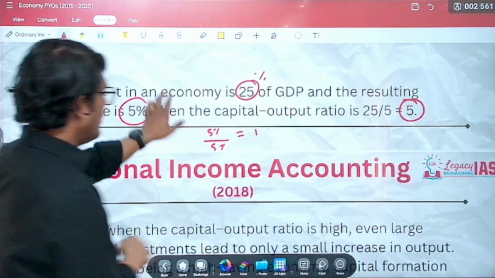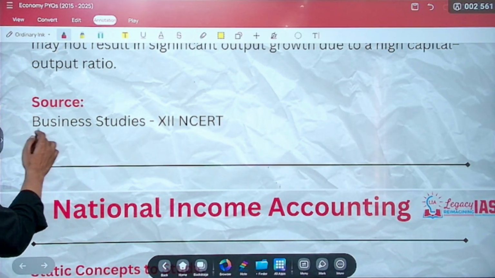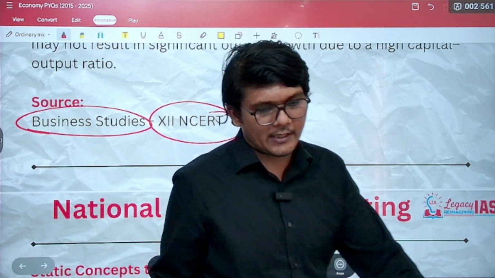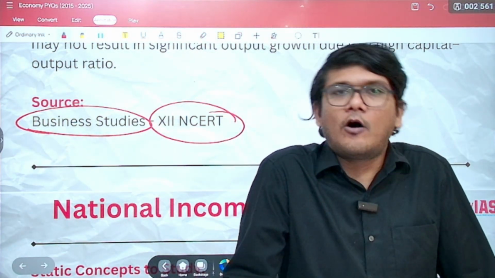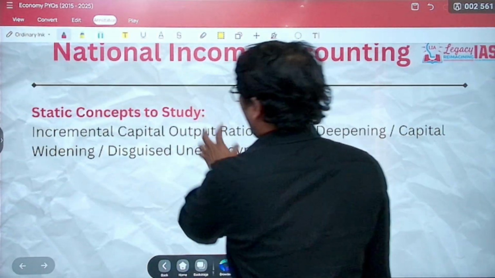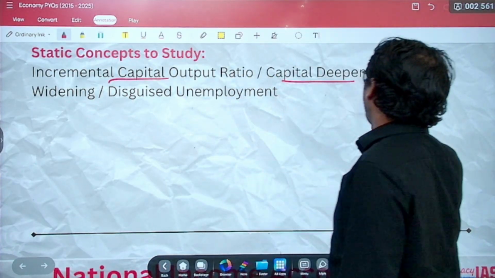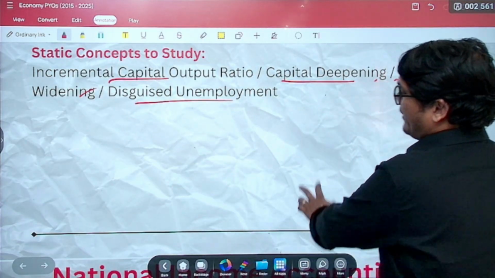So this question is also taken from there. You should not read them entirely. You should do selective reading of business studies NCERTs, right? The static concepts that you should study are incremental capital output ratio, capital deepening, capital widening, disguised unemployment, etc.